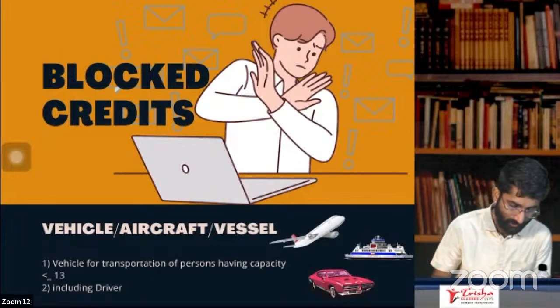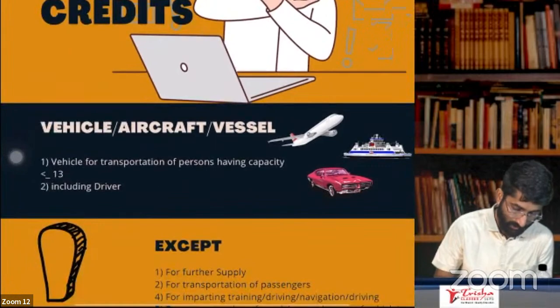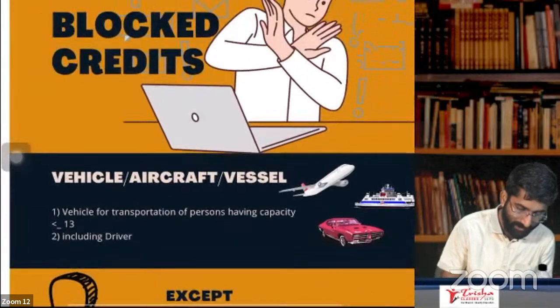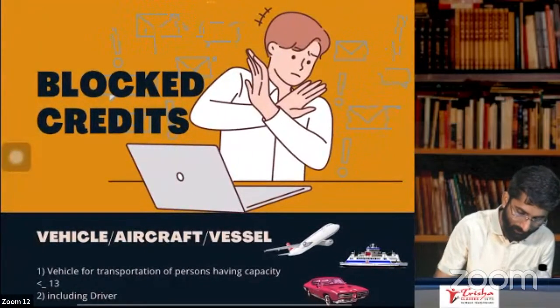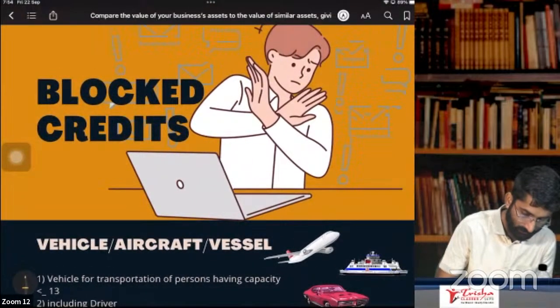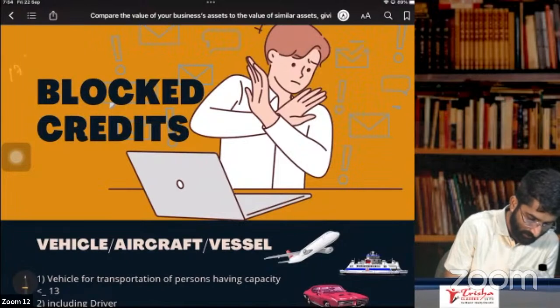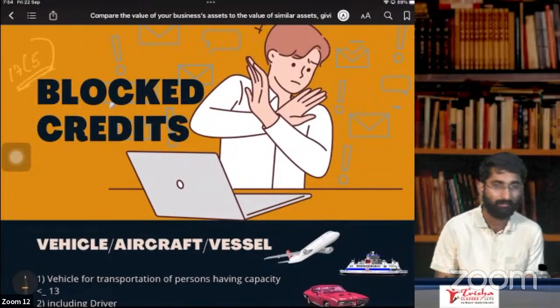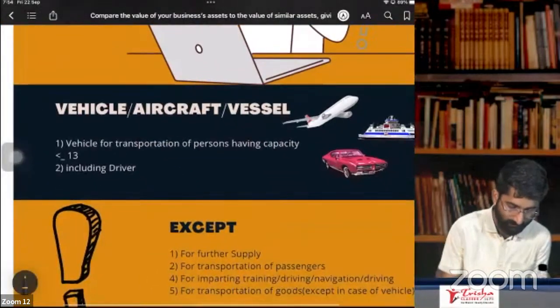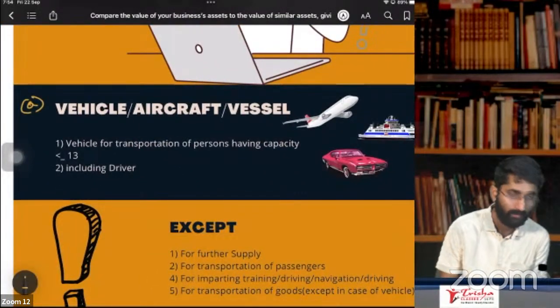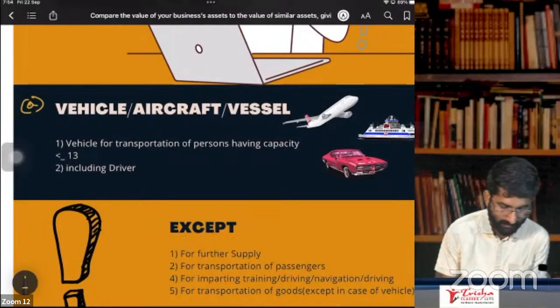Okay. So now what is blocked credit, sir? There is section number 17, subsection 5. Remember, section number 17, subsection 5 is for blocked credits. In that, section number 17, subsection 5, clause A.